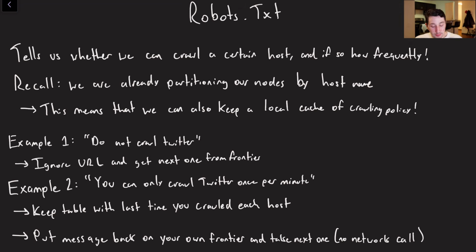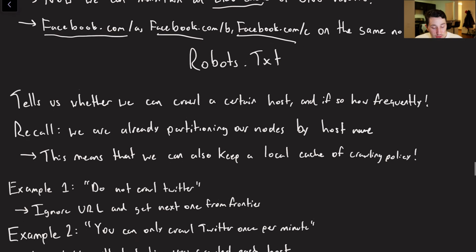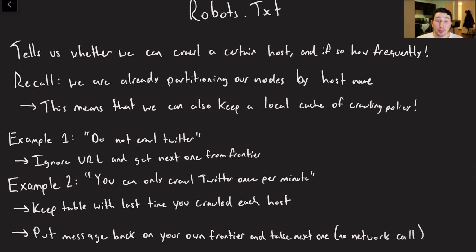And so again, keep in mind that based on our last slide, we're now basically partitioning all of our processing nodes based on their host name. And this actually is going to come in really handy for the robots.txt, the reason being that robots.txt is not per website page, it is also per host, right? So we can do the same thing that we did with DNS and keep a local cache of the crawling policy. Again, this is super useful because websites tend to link to other pages within the same host.